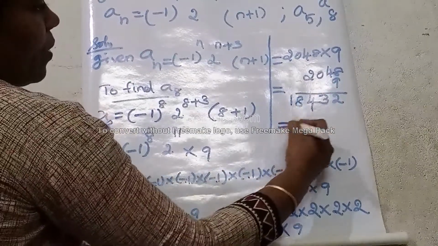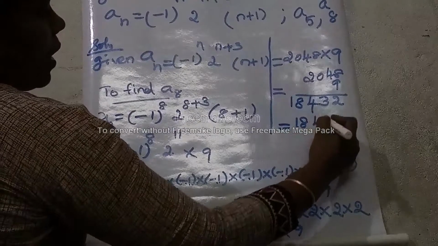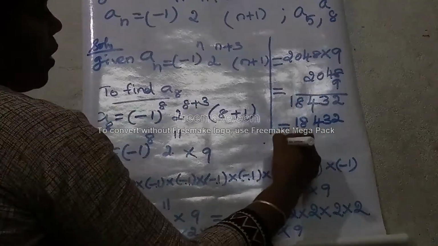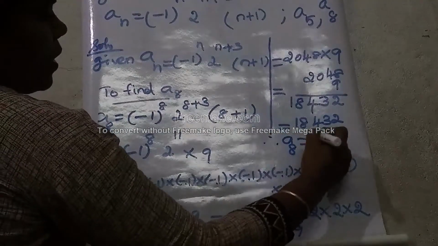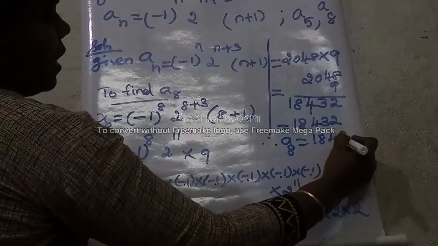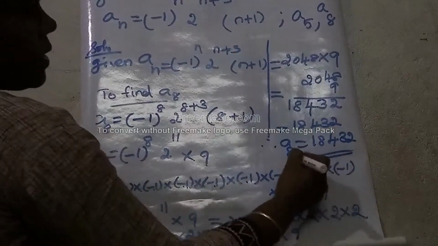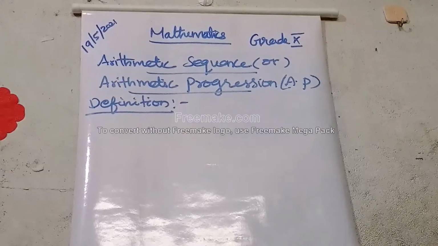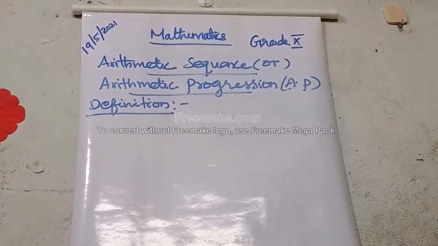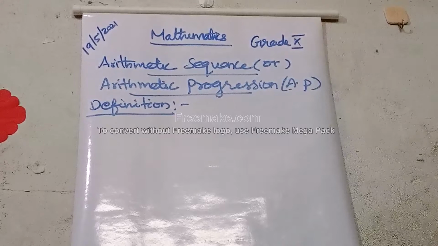Which is equal to 18,432. Therefore, A8 is equal to 18,432. Okay, understood students?